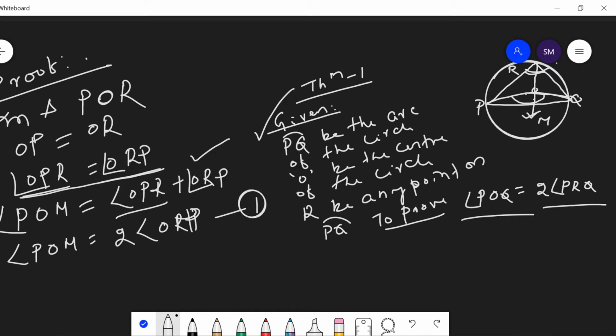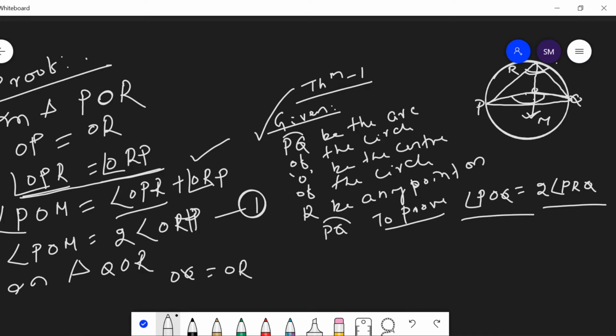Then consider the triangle QOR. In this triangle also OQ is equal to OR.